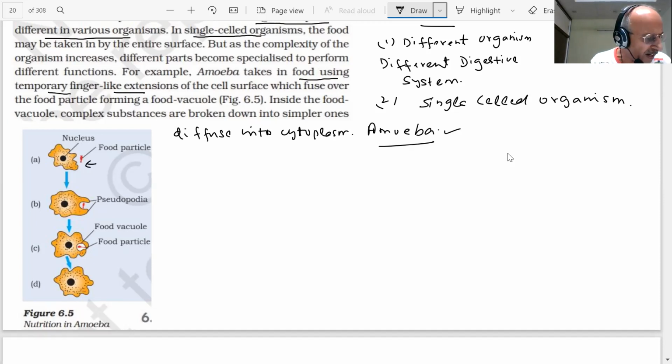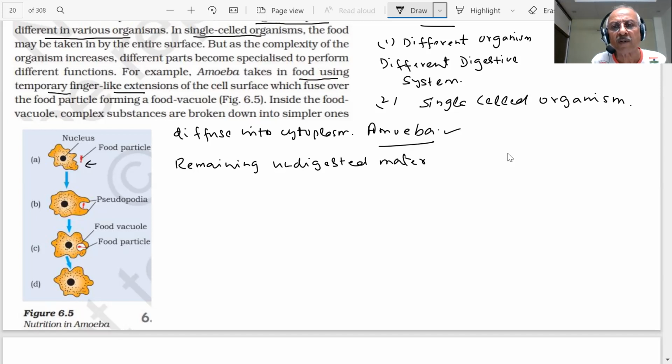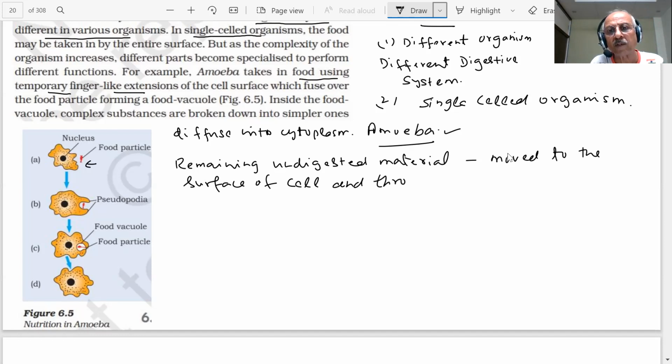Cytoplasm. The remaining undigested material, what will happen to the remaining undigested material? Always there is some undigested material that will be left, students. It is moved to the surface of the cell and thrown out.